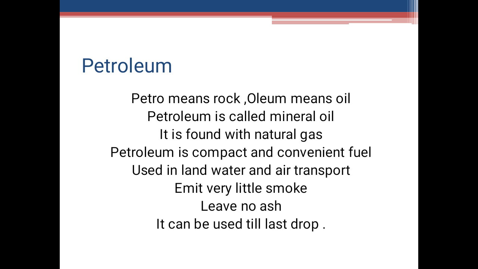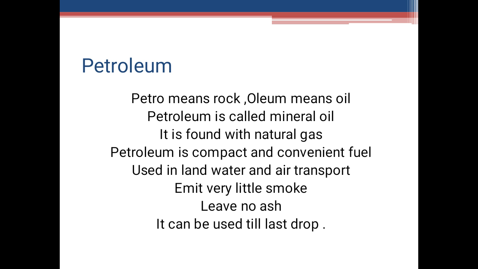So when you talk about petroleum, the word petroleum has been derived from the Latin word petro. Petro means rock and oleum meaning oil. That means rock oil. Thus, petroleum is the oil obtained from rocks and is also called the mineral oil. Mineral oil is found in the underground reserves associated with sedimentary rocks. In some underground reservoirs, petroleum is found in association with natural gas. That means natural gas, we're talking about the LPG that is burning in your kitchens.